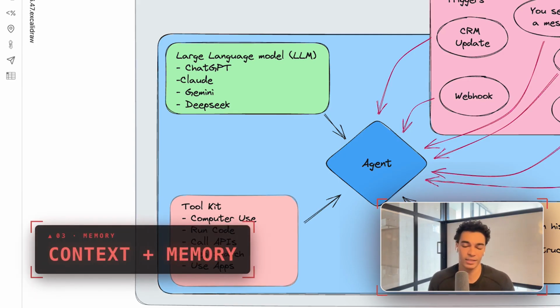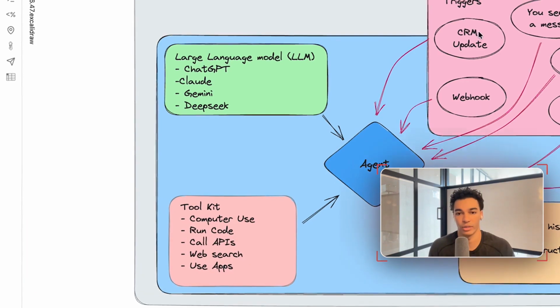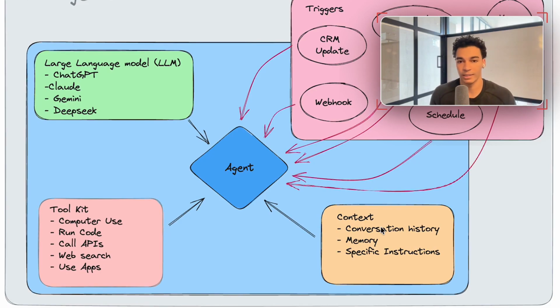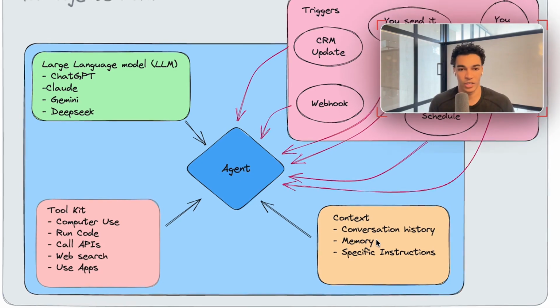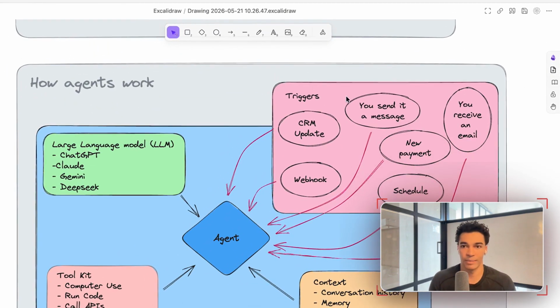Then we have the context. This is also kind of similar to how the traditional chat model works. But the context is all the information that the agent has available to it by default, without requesting that information from some external tool. So this might be the conversation history, memory, and specific instructions that you might have provided. The memory is a really important aspect here. And this is what allows agents to kind of act more like an employee and learn from previous interactions, right? So it can learn from how you've written your previous replies, how you've talked to it before, and they can get smarter over time.